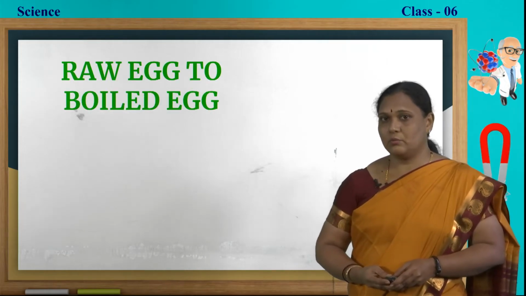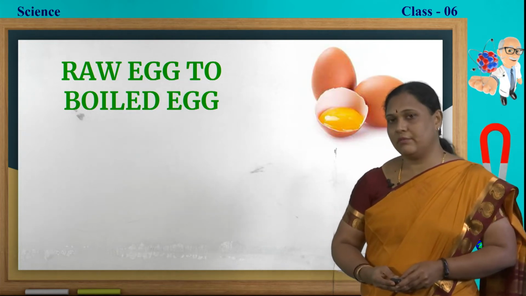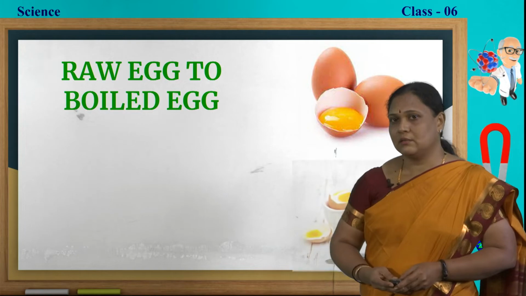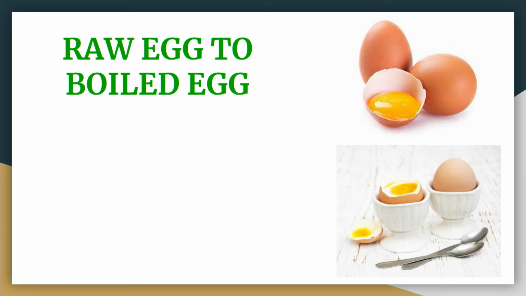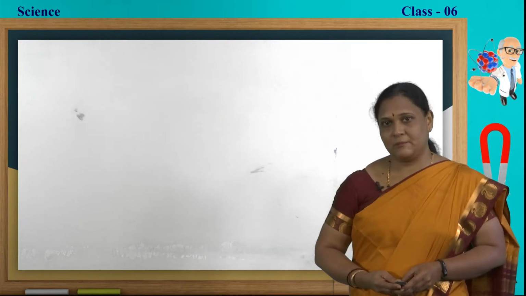Raw egg to boiled egg. Here are some raw eggs. When we cook them, they are called boiled eggs. Is it a reversible change? Can we get back the raw egg from the boiled egg? No. It is an example of irreversible change.